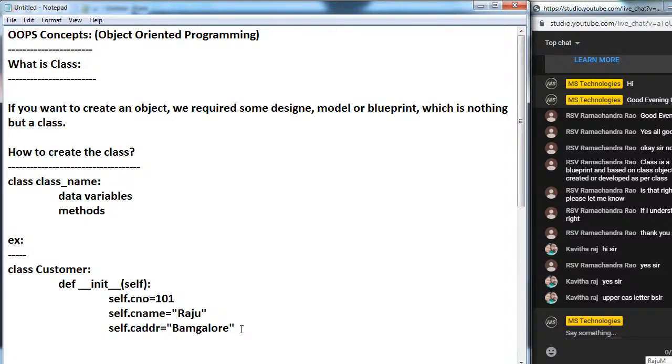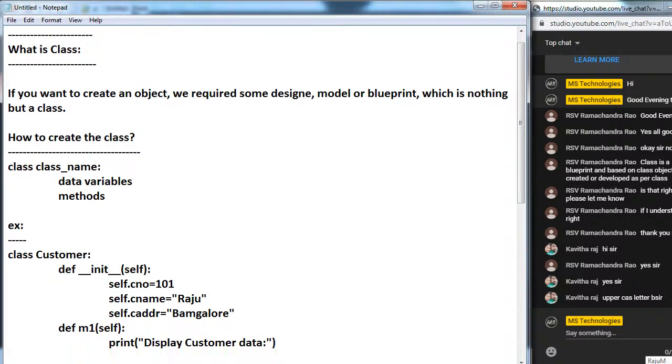Now here I am going to write one method also. def m1, I am writing the m1 method like this. Inside this, I am going to display all this data. Print display customer data. Now print customer number, self.cnumber.